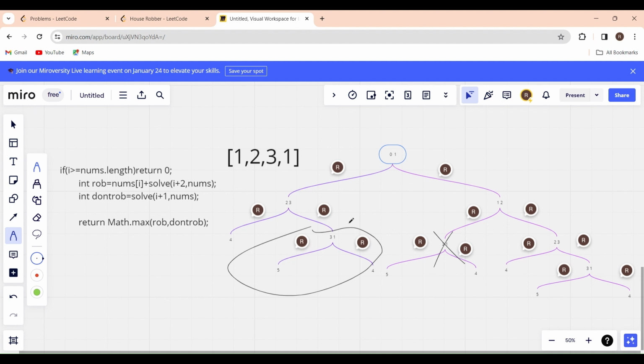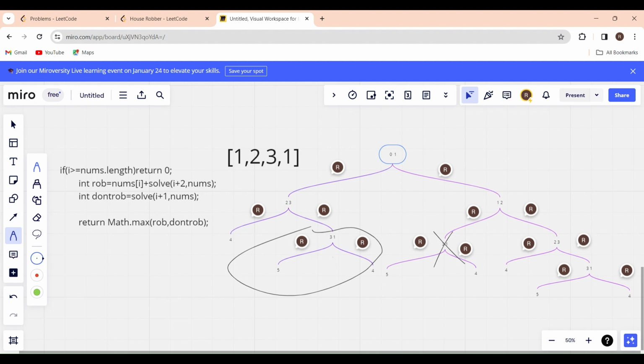So in dynamic programming, what do we have to do? Before returning some value, we need to store that value somewhere, right? So if we store that value, whenever we come again to that state, then we can directly return the answer instead of doing that calculation again.